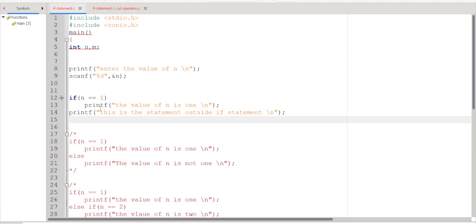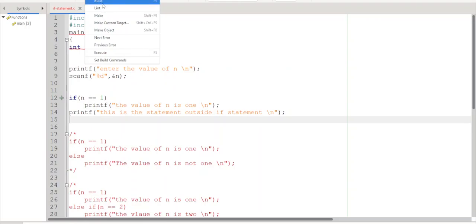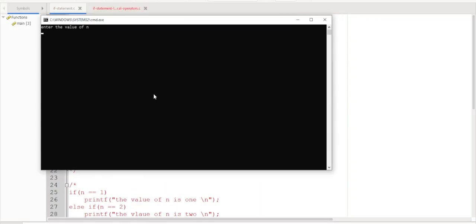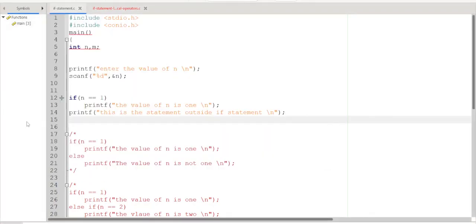So if you give the value of n as 1, we should get this statement to be printed. Otherwise, this statement should not be printed. Let us check it. Let me give the value of n as 1. Okay, you can see what is printed: the value of n is 1. That is printed. And also the statement outside the if statement is printed.